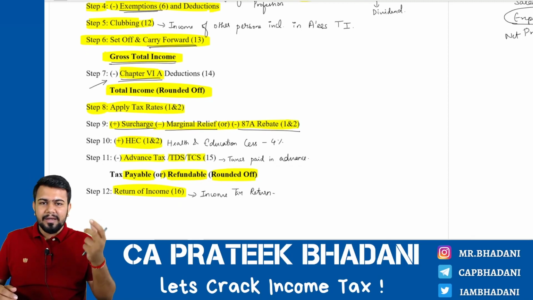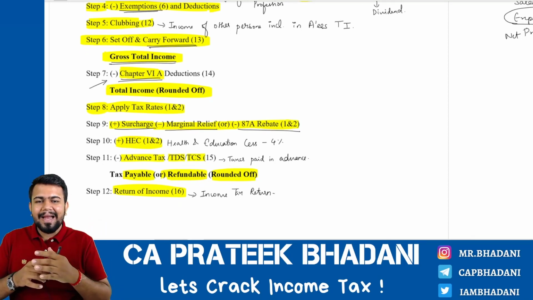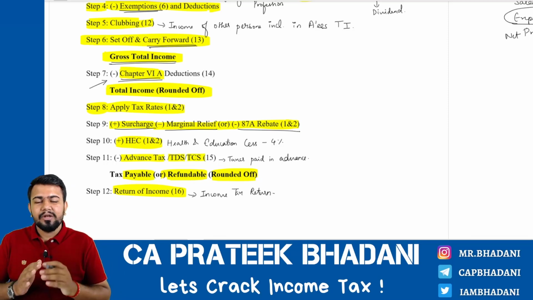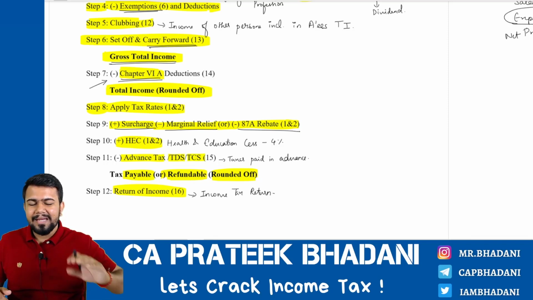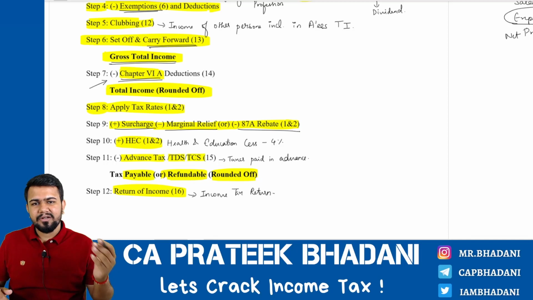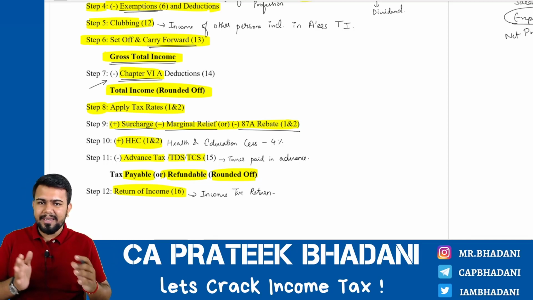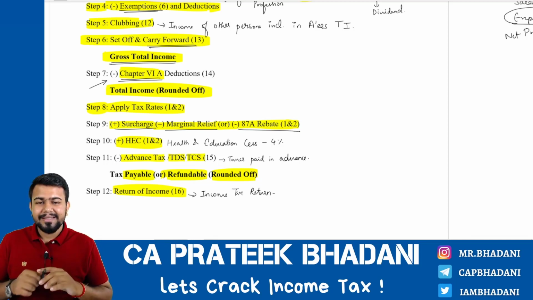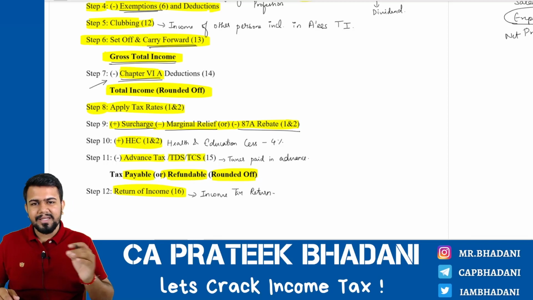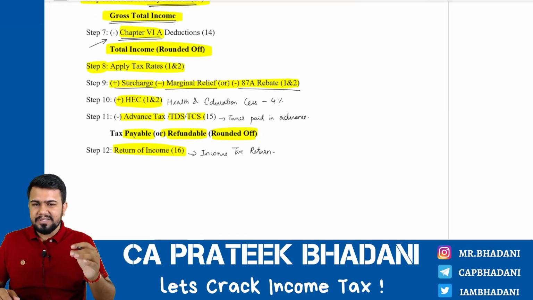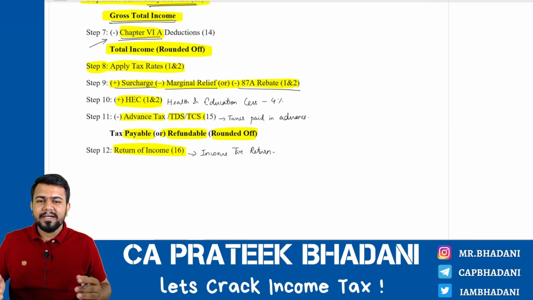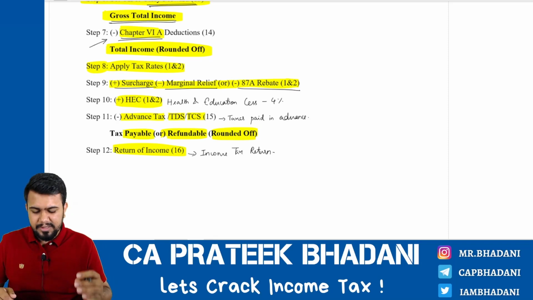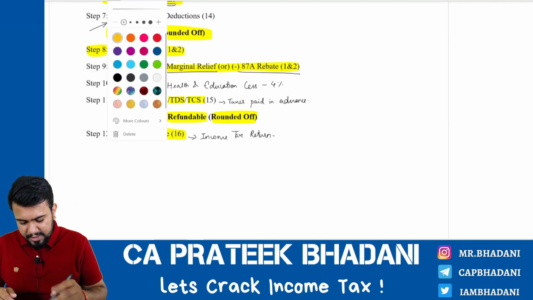I told you that a loss can be set off against an income, and tax is payable only on the net income. If the losses are more than the income, then the loss can be carried forward to the next year, and it can be set off against the income of the next year. It is called carry forward. After doing all these calculations, we will arrive at an amount. This amount is called gross total income or GTI. Against this GTI, some more deductions are allowed. Those deductions are called Chapter VI-A deductions. After reducing those deductions, you will get TI, that is total income.